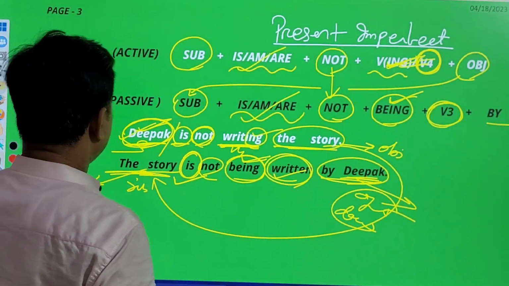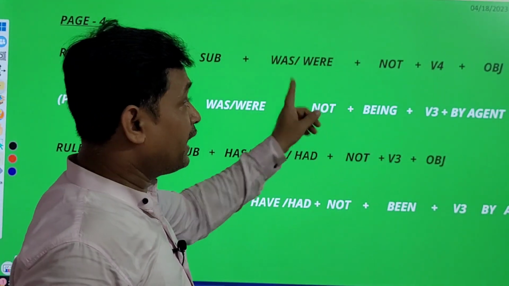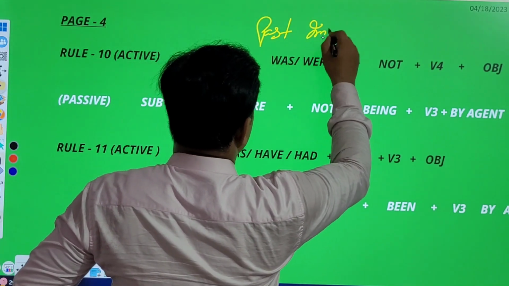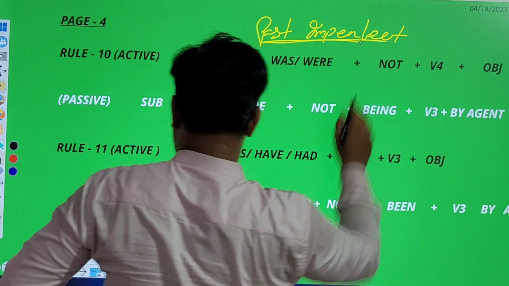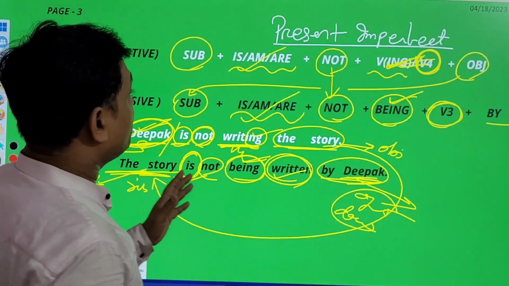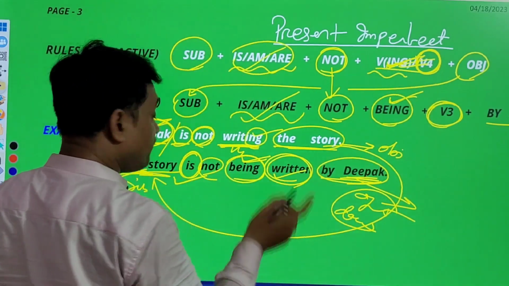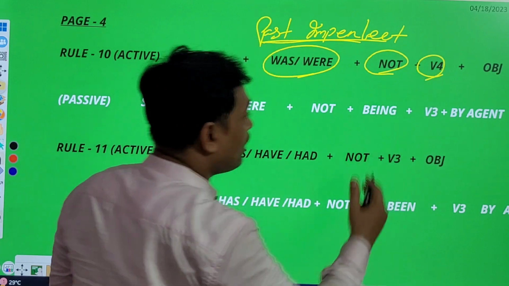Rule number 10 tells us what? Past imperfect negative statement. So dear students, in present imperfect you got to know is, am, are, not, verb ing. In past imperfect, was, were, not, verb ing.